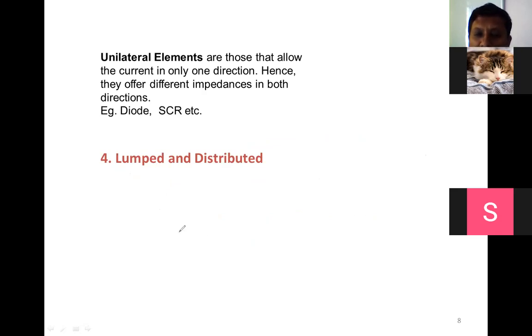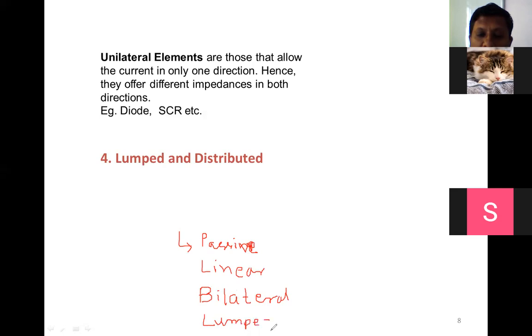So for our subject, what is required? We require passive elements, that is resistor, inductor, capacitor. Passive we can consider. Second one is linear, that is resistor, inductor, capacitor. Third one is bilateral. And fourth one is lumped. So these types we require entirely in our subject.